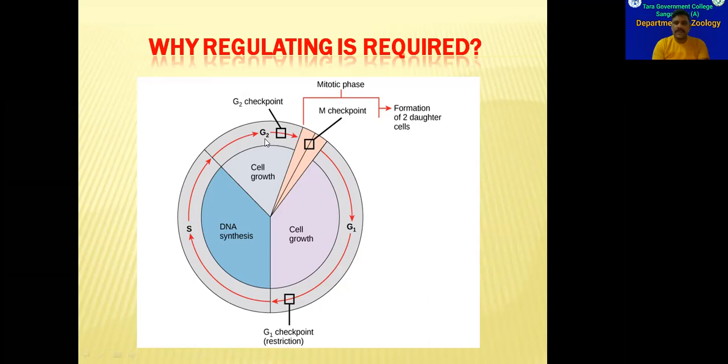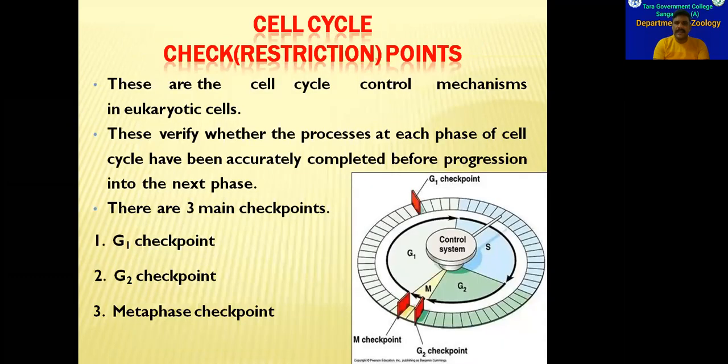So unfinished works or unfinished tasks will result in the formation of defective daughter cells. So finally, that is not going to help the organism. So for this purpose, there should be a check. There should be a regulation. So a regulation mechanism is very, very important. If these regulation mechanisms are not there, then it will become very hard for the cell to control its events that happen in the cell cycle.